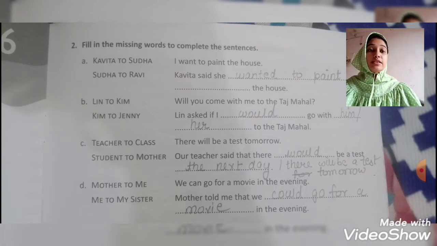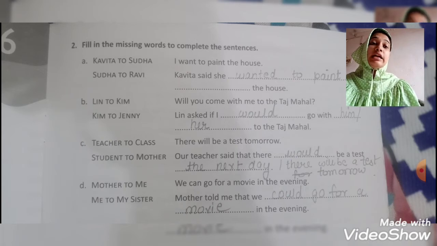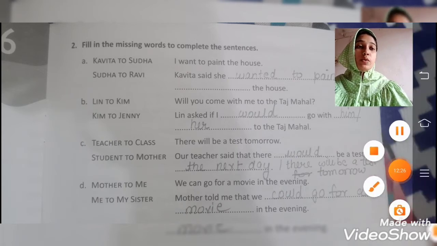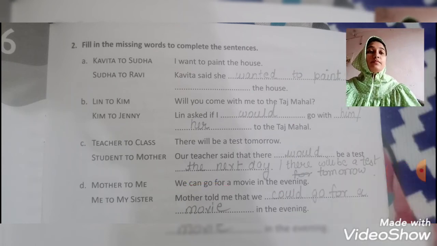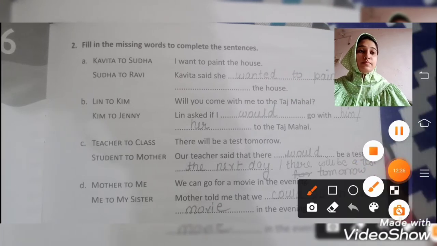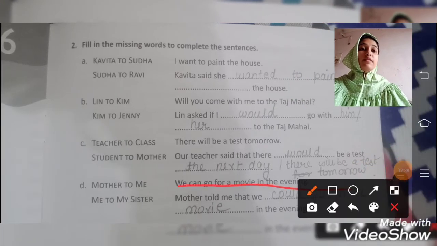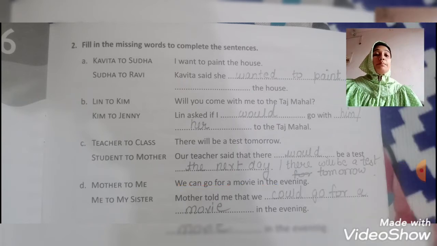Our next question is, mother said to me, we can go for a movie in the evening. So here is your question. Okay. This is your question. We can go for a movie in the evening. What is the answer? Me to my sister.